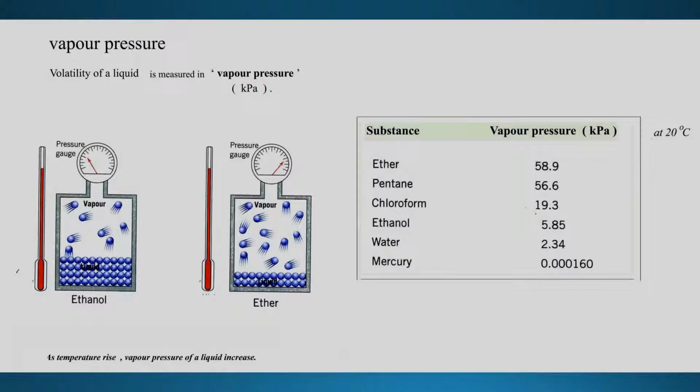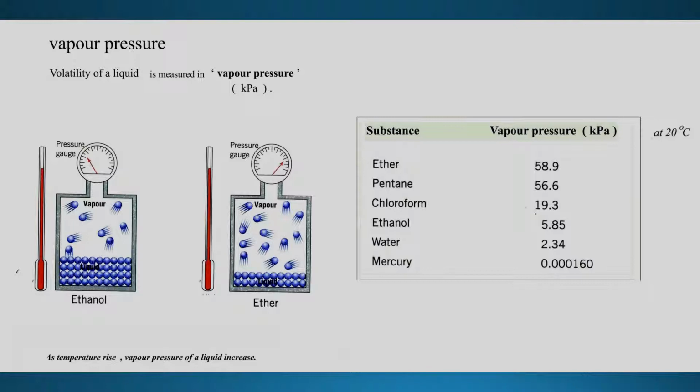How does vapor pressure work? The theory is very simple. Let's look at the first chart. If they put ethanol, say at 20 degrees, in a bottle, they put a pressure gauge on it. When some of it turns into gas, it starts pushing on the gauge at the opening. This pushing raises the pressure on the gauge, which is the indication.